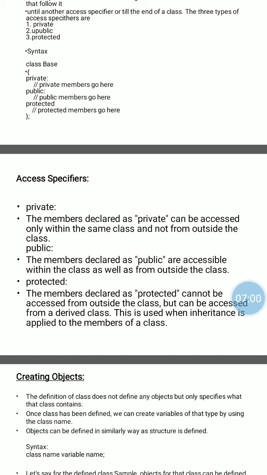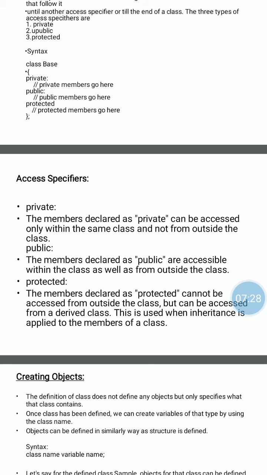Private members of the class are only accessed inside that particular class. In the case of public members, if the members are declared as public, they are accessible inside the class and outside the class also.